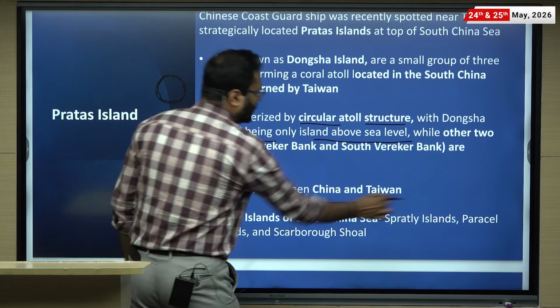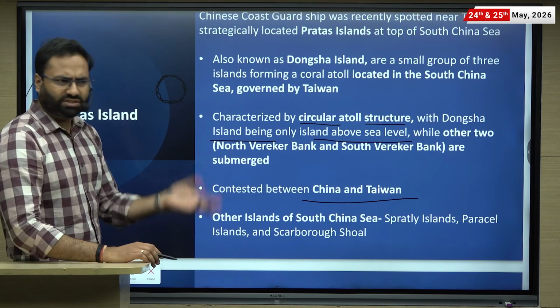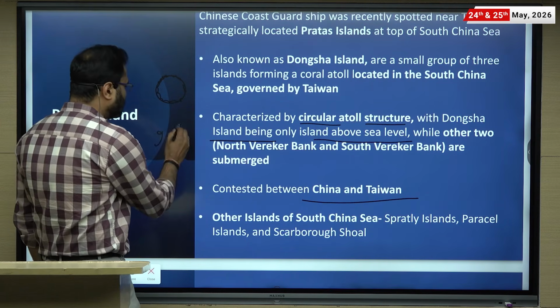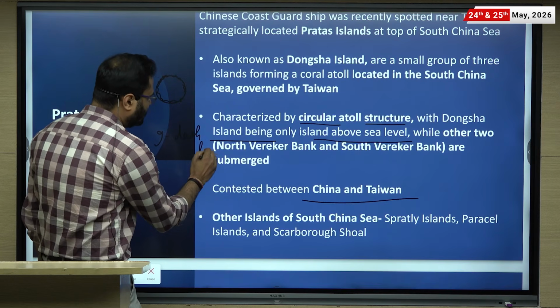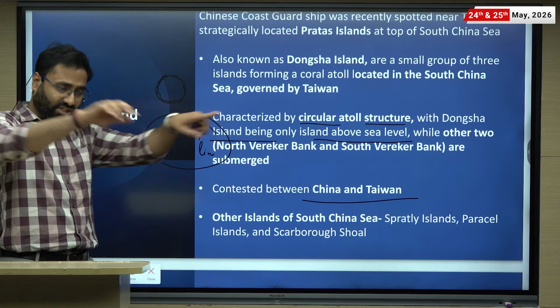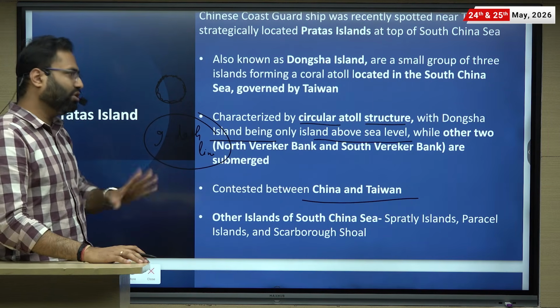Contested between China and Taiwan. South China Sea, China is contesting with many countries. There is a prominent line which is known as the 9-dash line. So there is a 9-dash line, and this particular 9-dash line is the line which China claims that entire region within this particular 9-dash line belongs to China.